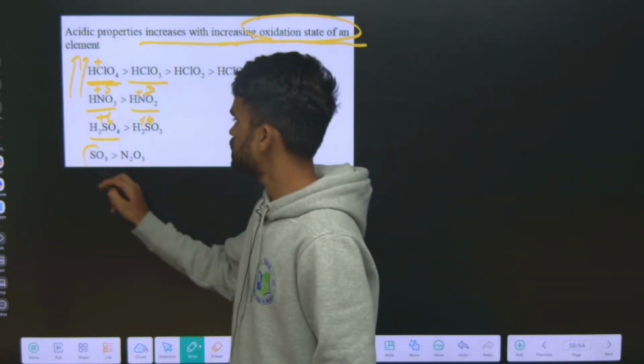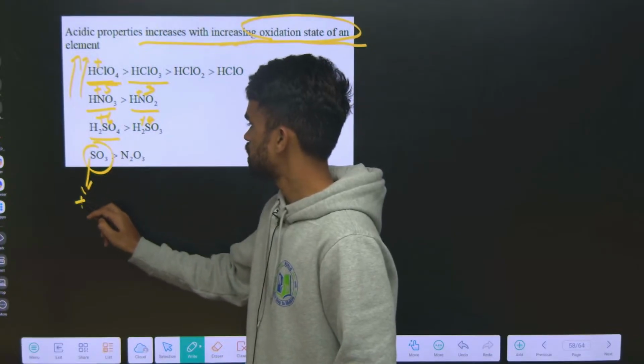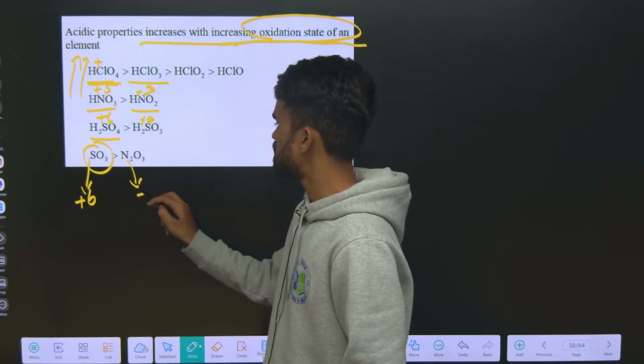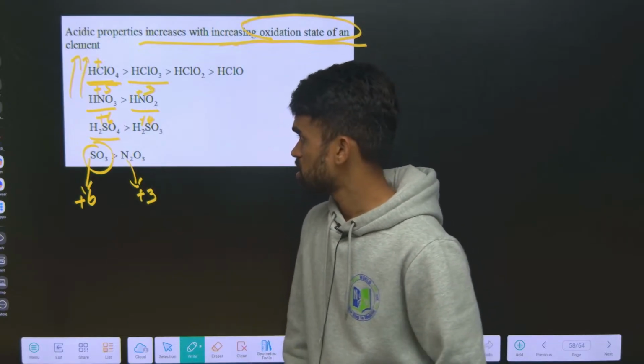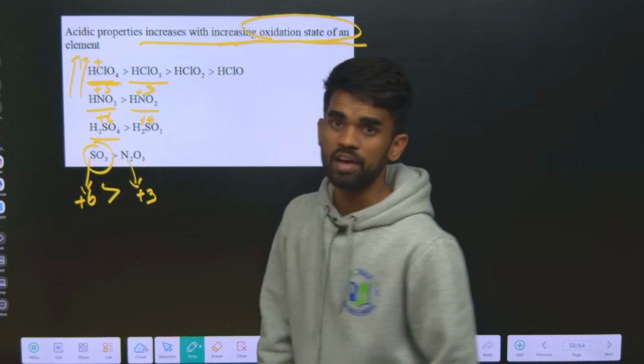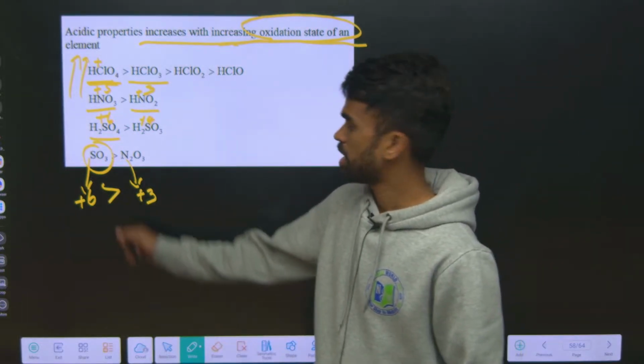Here SO3, sulfur with +6. Nitrogen here is with +3. Which has the greater oxidation state? Sulfur, so that's why it has greater acidic nature, or a greater acidic oxide here.